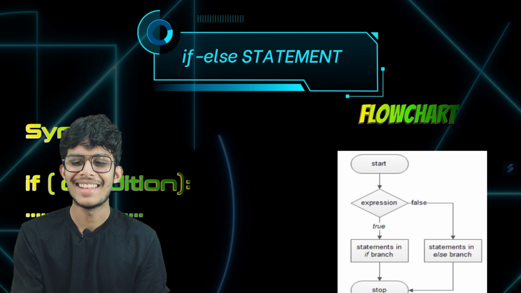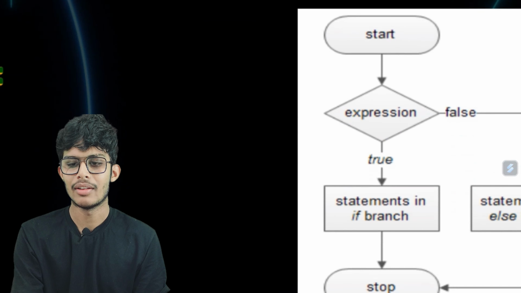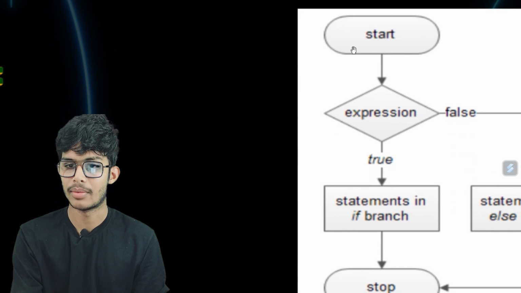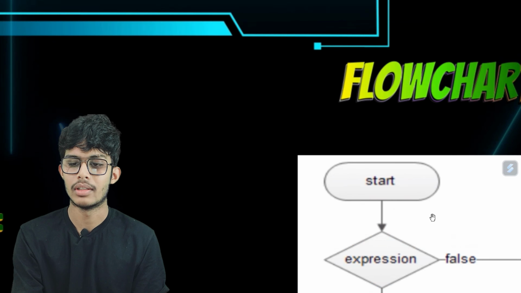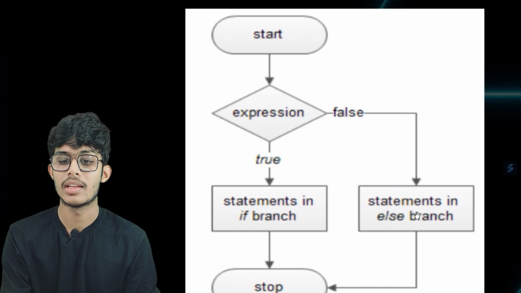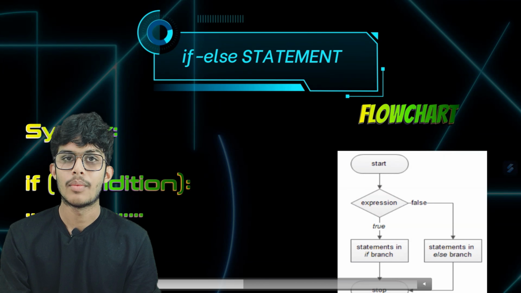Let's understand a little bit more clearly with the flowchart of the if-else statement. The execution of the program starts from here and comes to the expression. If the expression becomes true, then the statement under the if branch executes and the program is over. But if the expression becomes false, then the statement in the else branch executes and the program is over.